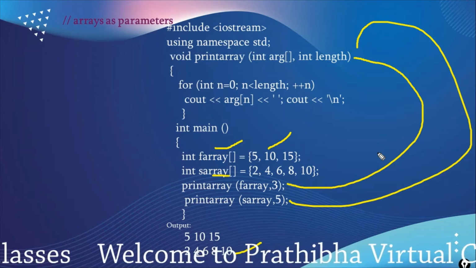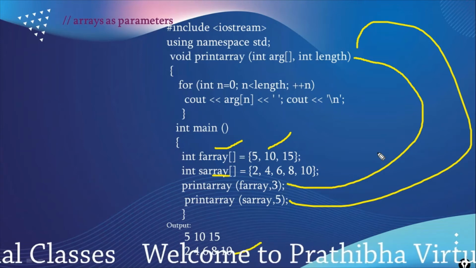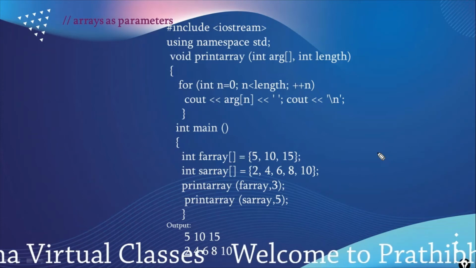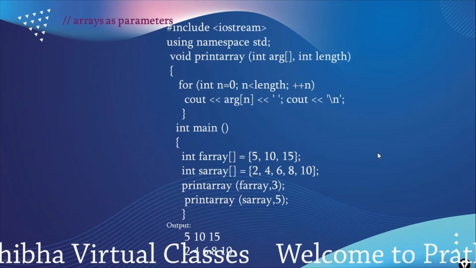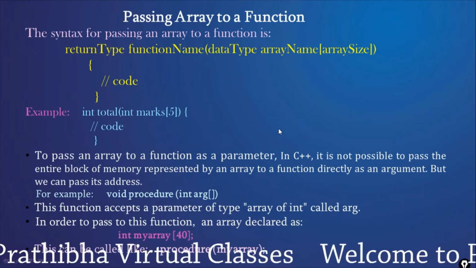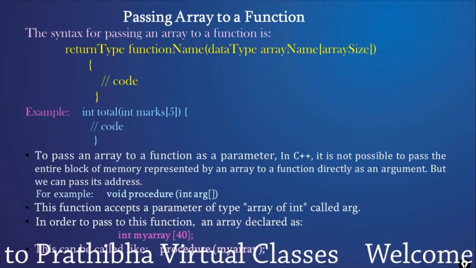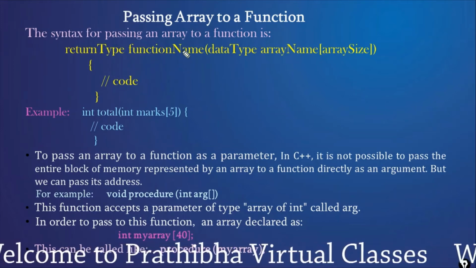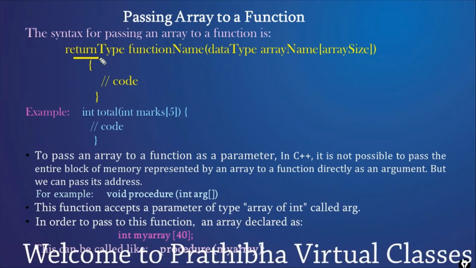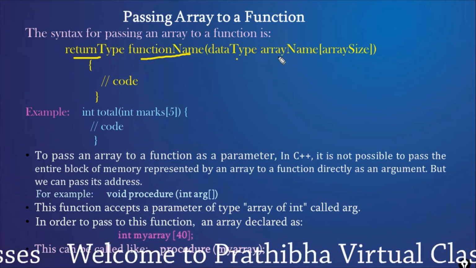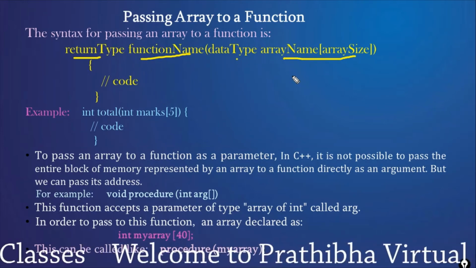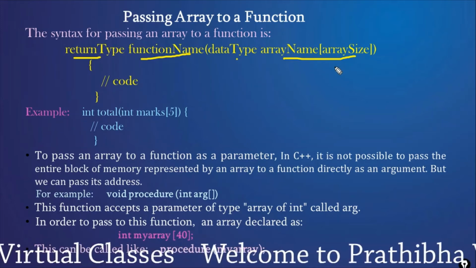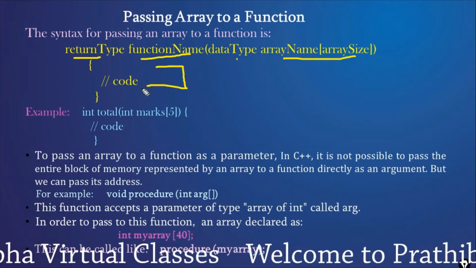Like this we can pass the array as the parameter to the function, either single dimensional or multi-dimensional. And next is passing array to the function. We can pass the array to the function. The function syntax is the return type and function name, data type, and array name. When we are passing the array, declaring in the function, we need to specify the array size, and this is the body of the function.